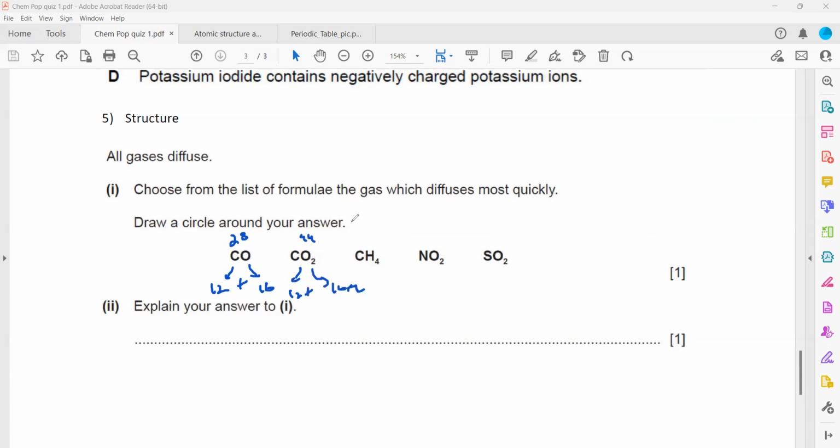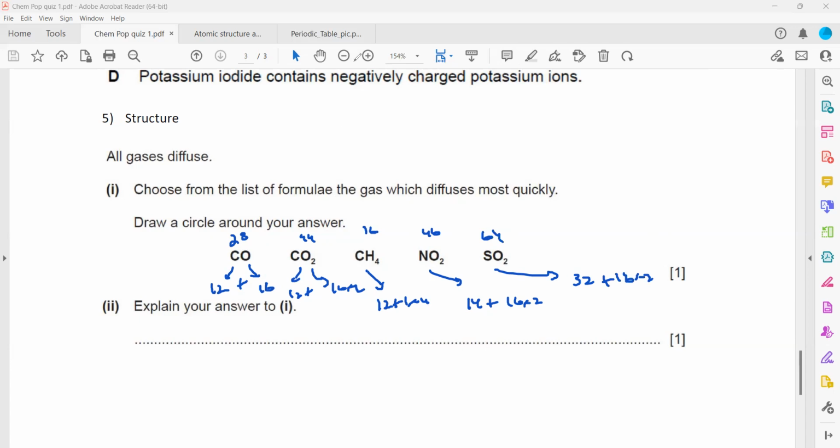So the sum will be 44. In methane, CH4, carbon is 12 plus hydrogen 1 into 4, which makes 16. In nitrogen dioxide, nitrogen is 14 and oxygen is 16 multiplied by 2. So 32 plus 14 makes 46. And sulfur dioxide, sulfur is 32 plus oxygen is 16 times 2, so makes 64.